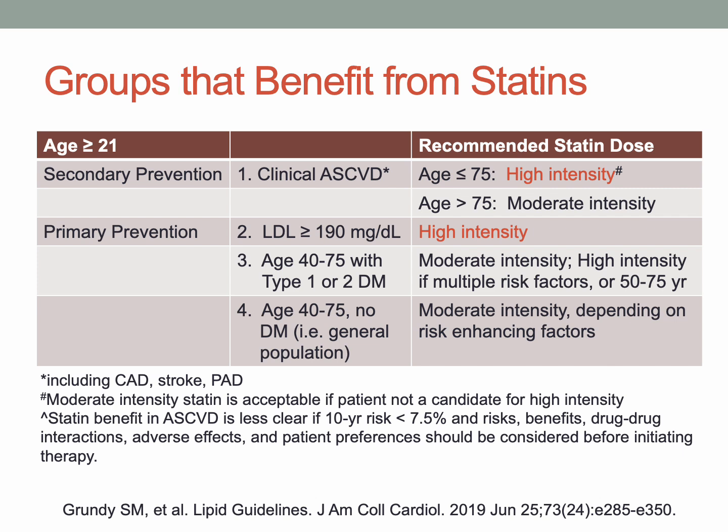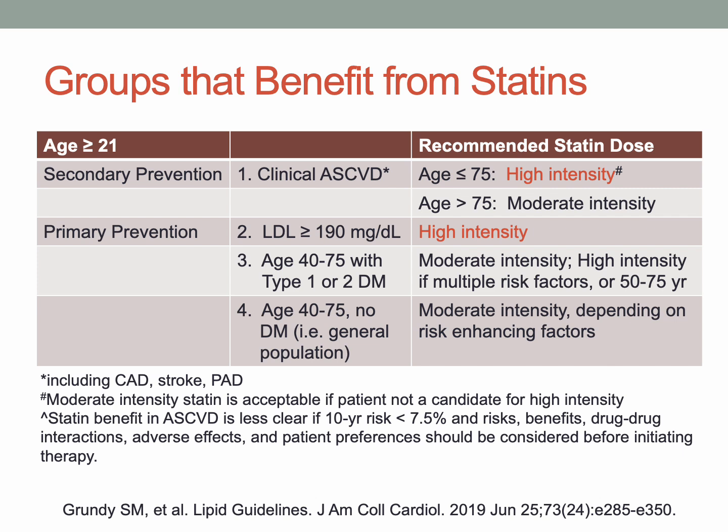And in the diabetes population, we may start with moderate intensity statin, but we may increase the dose based upon their risk factors or their age or their family history or other risks that may not be included right off the bat in an ASCVD risk calculator.